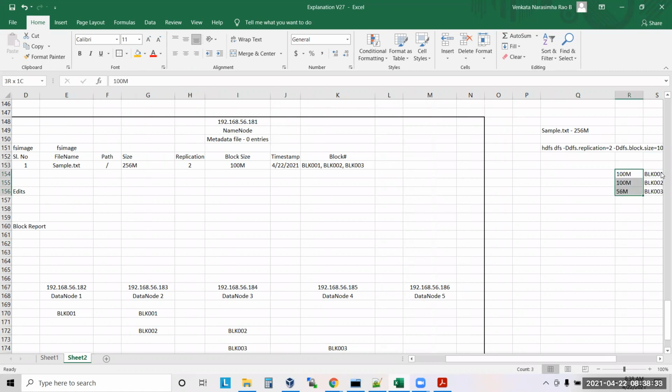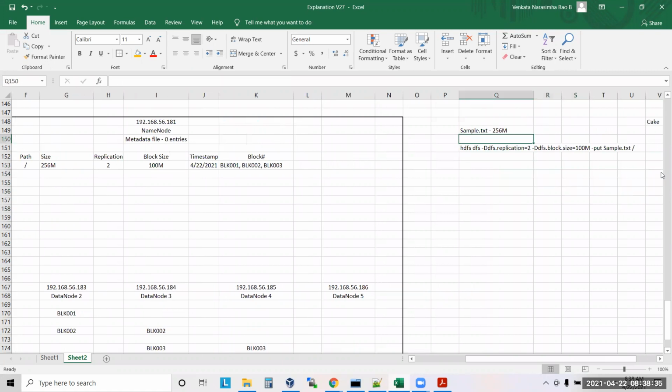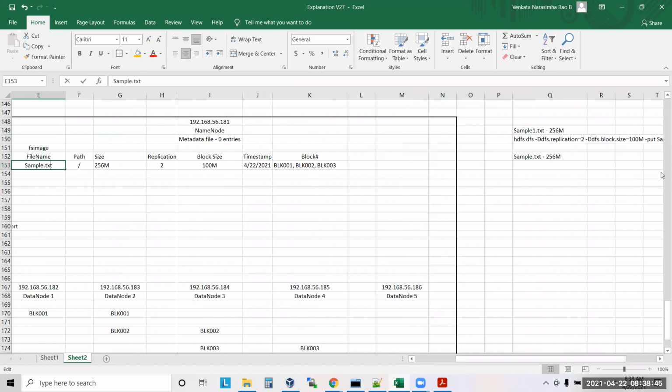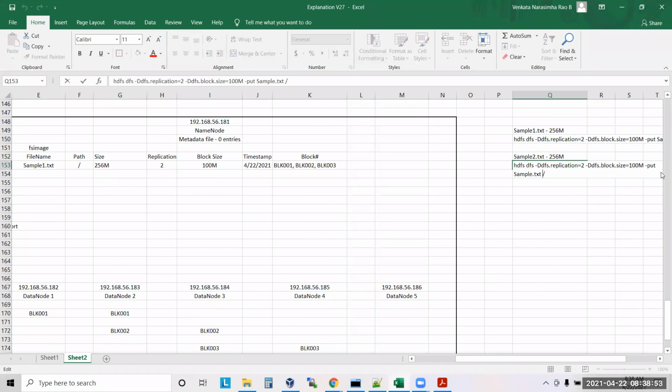So now this is the first file, sample1.txt. Now you have another file, sample2.txt. Now I am writing sample2.txt with replication factor equal to 1. Can I write with replication factor 1? Yes, we can. And for block size, I'm not mentioning anything.